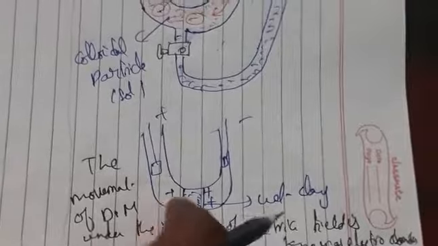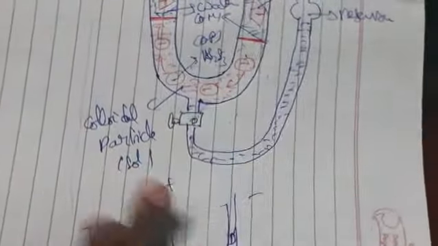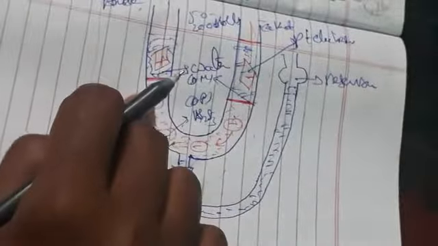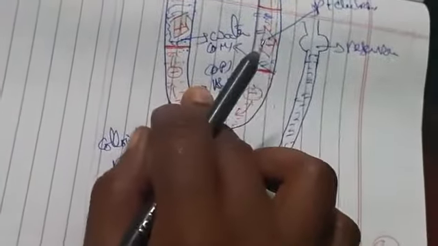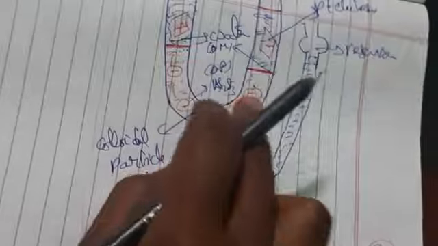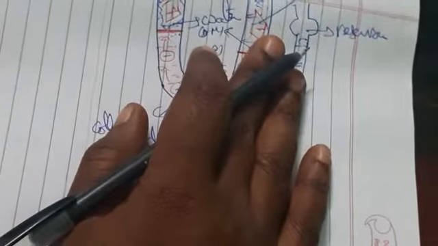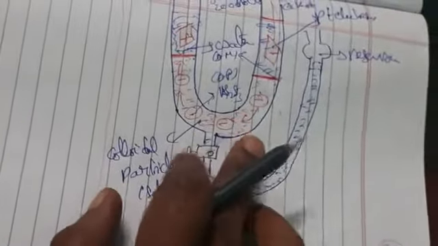Okay. So what happens here? Colloidal particles have either a positive or negative charge, and the sol as a whole is electrically neutral. The dispersion medium carries an equal but opposite charge to that of the colloidal particles, so negative and positive become neutral. So under the influence of an electric field, the dispersion medium will move in the opposite direction to the dispersed phase. If the dispersed phase is kept stationary, the medium moves towards the other electrode.